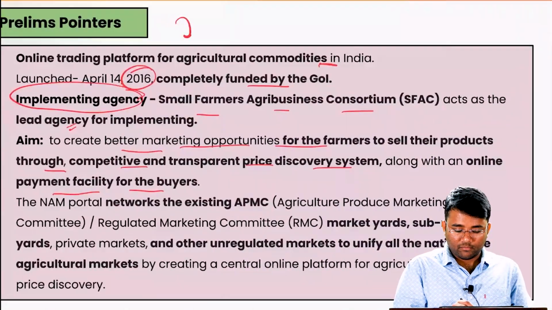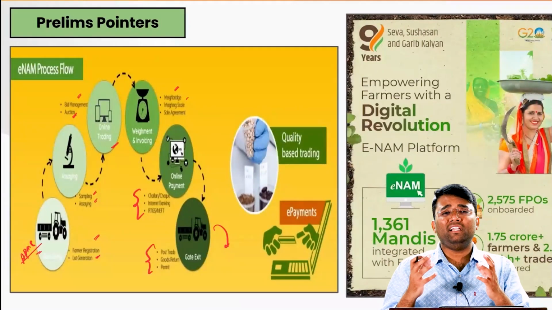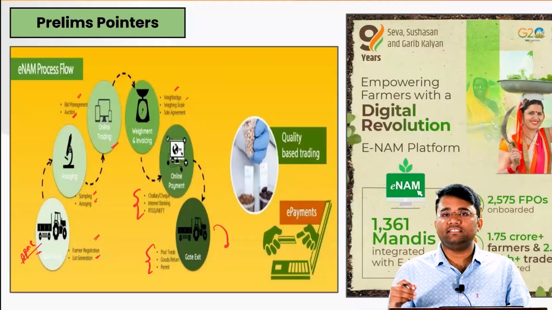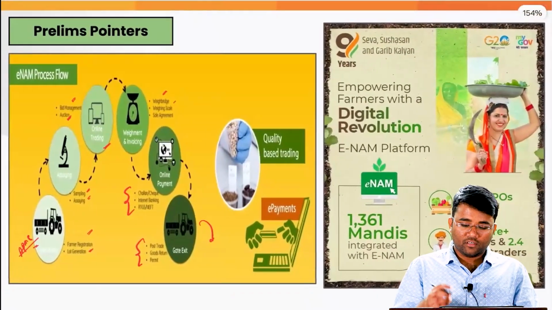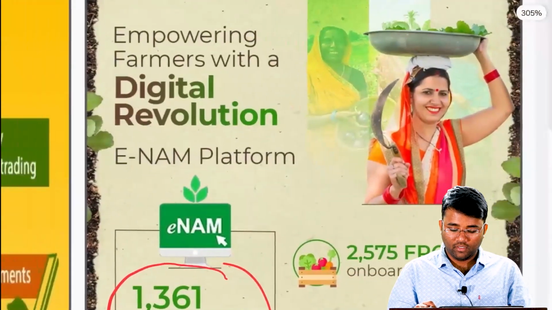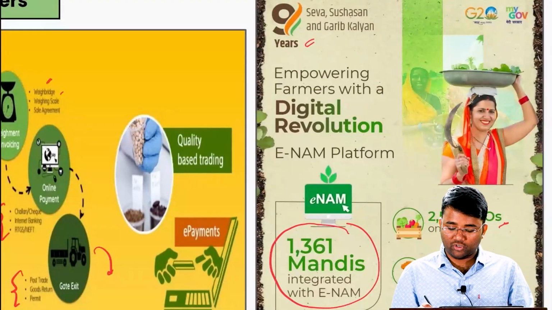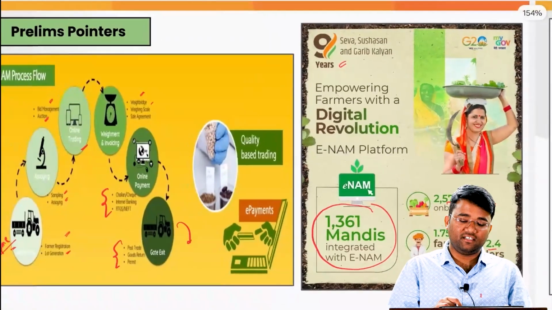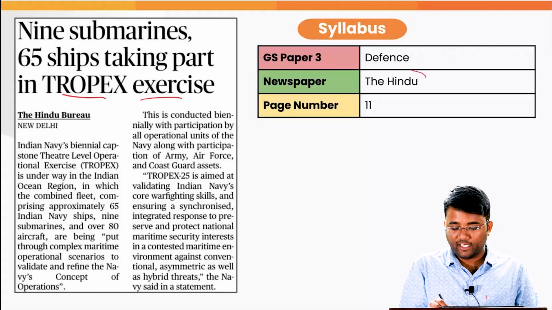So in a way, it is creating a network of existing APMC mandis. All the APMC mandis located in different places are connected through this ENAM, and people will be able to sell anywhere, at any place, wherever they are getting better prices. And as per the data, in the last 9 years, 1361 mandis have been integrated with the ENAM, and 2575 farmer producer organizations have been onboarded, and 1.75 crore plus farmers and 2.5 lakh plus traders are registered under this ENAM.